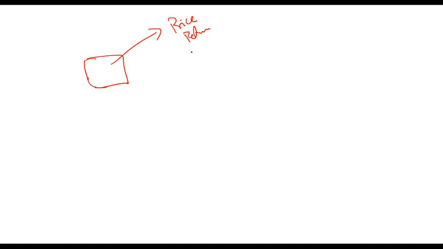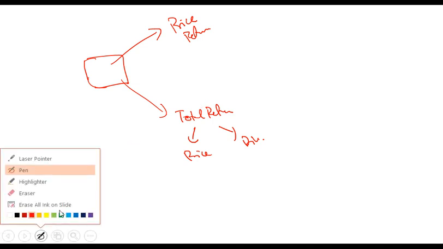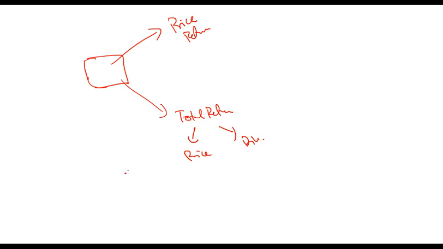This is known as a price return index. There can be an index which tracks total return. When we say total return, it means price as well as dividends. That is known as a total return index. So an index can be a price return index or a total return index. It depends on what the user actually wants to know about the investment.